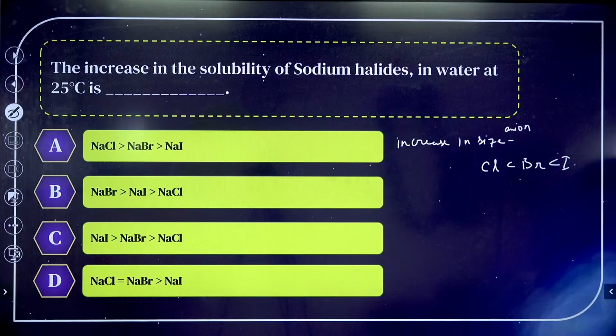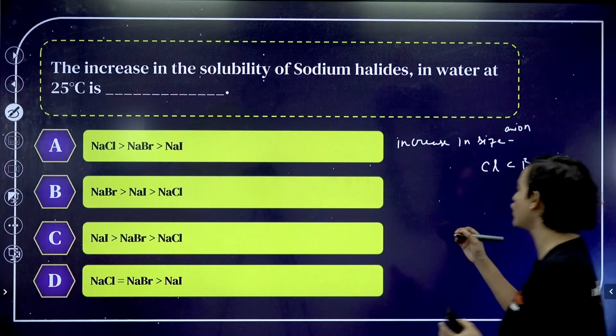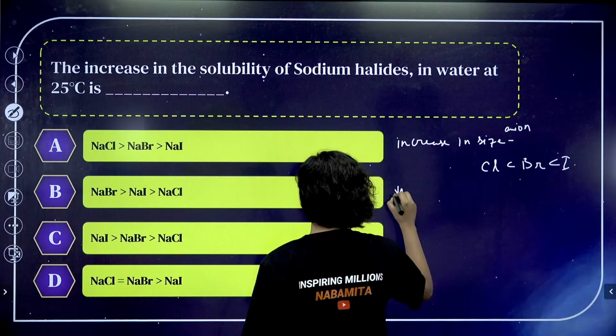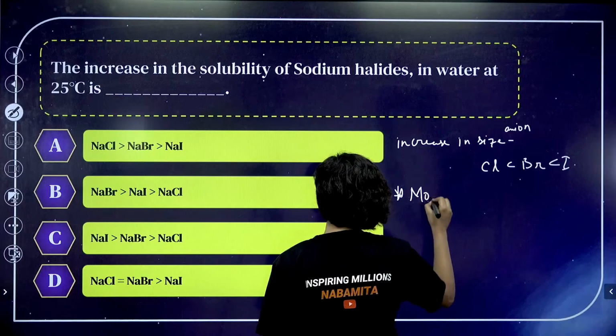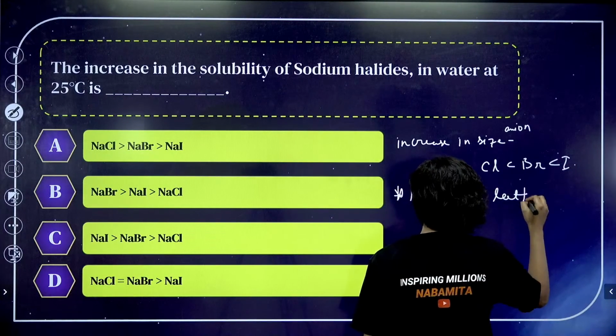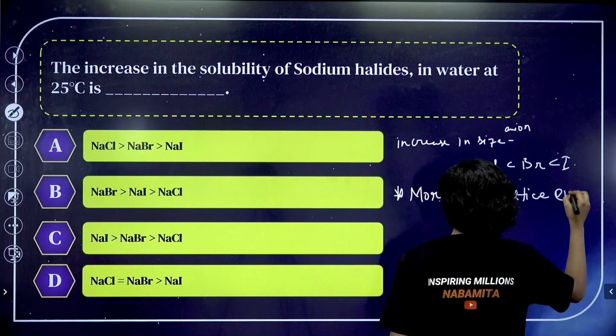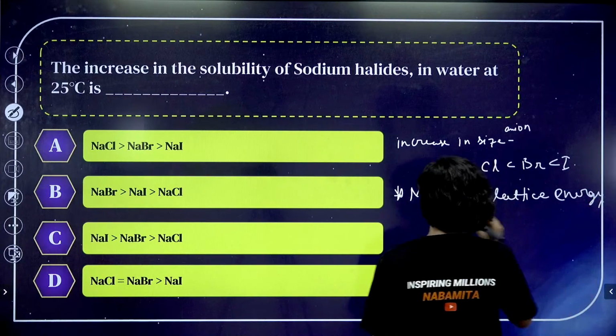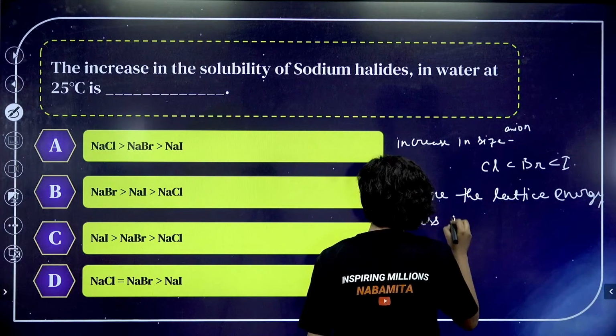Now tell me, what is the increasing order of lattice energy? Because we know that the more the lattice energy, the less soluble the compound is. Let me write this down. More the lattice energy, less soluble is the compound.